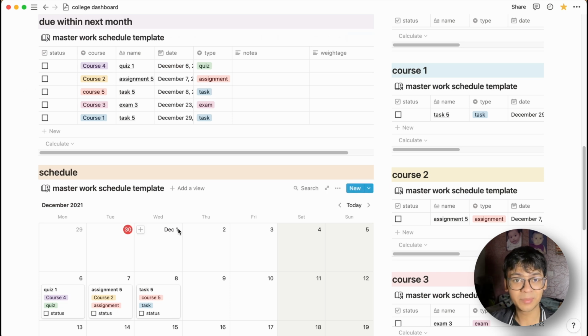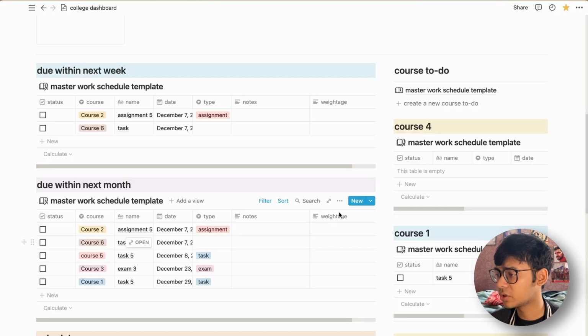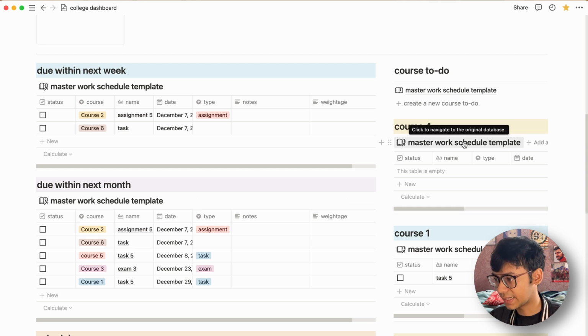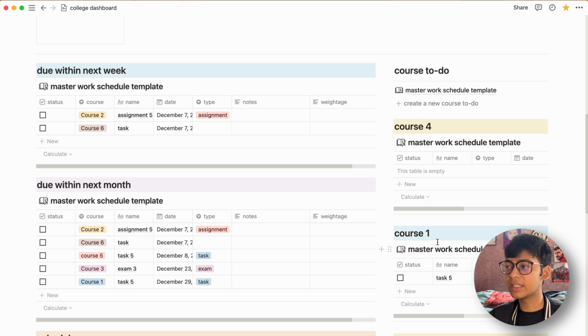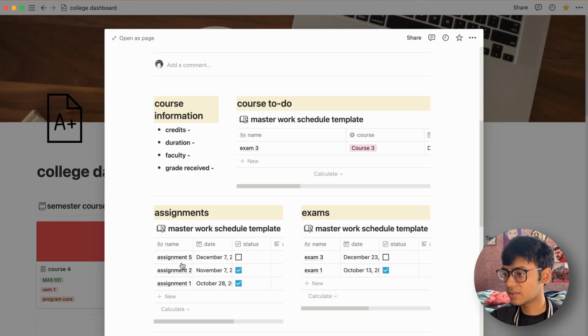That's because all of these databases are linked. If you don't understand what that means, don't worry, just believe it's magic and go on with it. Alright, so you might remember that I mentioned that you can create a task anywhere. So let me give you an example of that, since you might be confused what anywhere means. Wherever you see the masterwork schedule template written, like here you can see masterwork schedule template, these are all linked databases, which means wherever masterwork schedule template is written above a table, you can create a task there. So if I go back up into say course 3, here masterwork schedule template, you can create a task here as well. So that's what I meant by anywhere.